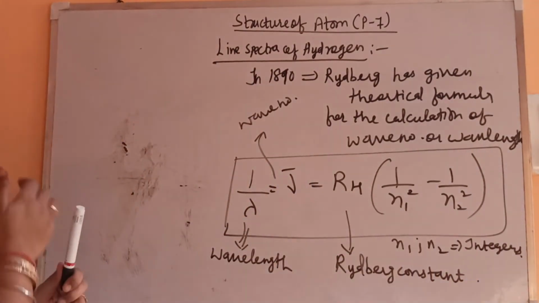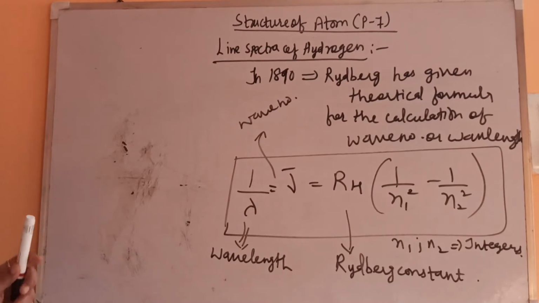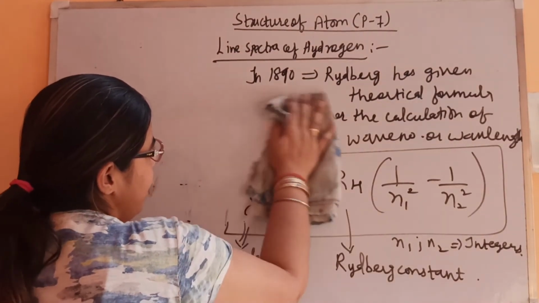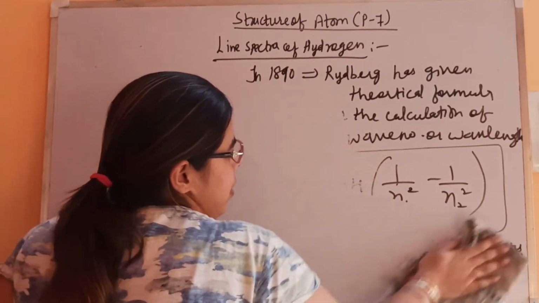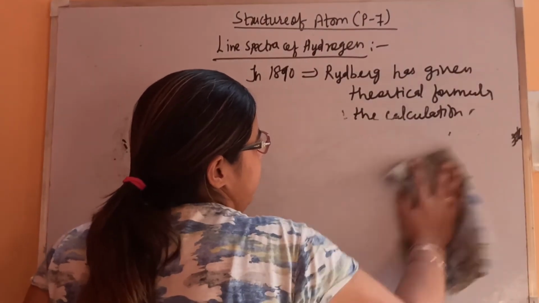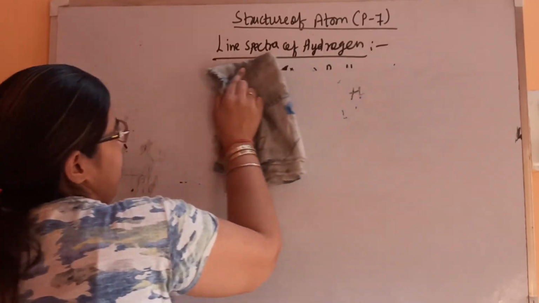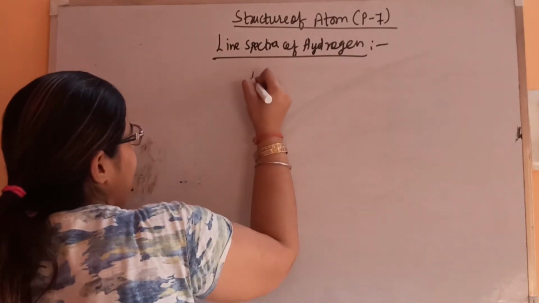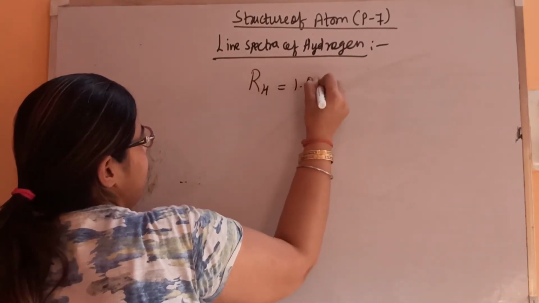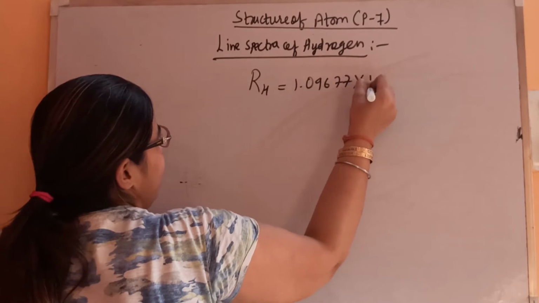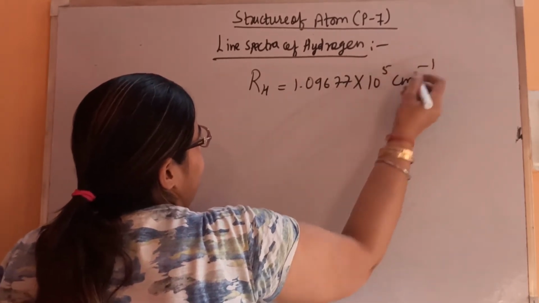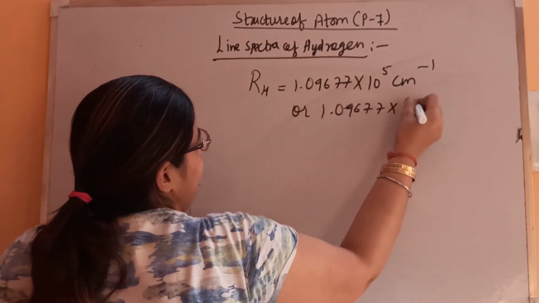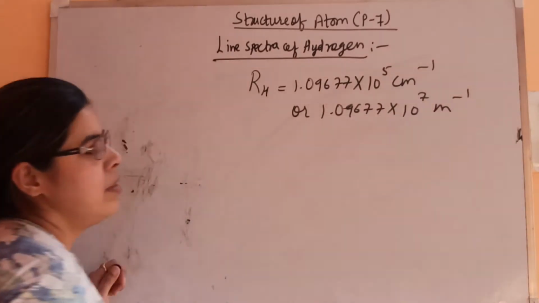Now we'll see the value of the Rydberg constant. It is a constant value. So value of Rydberg constant R_H is 1.09677 × 10^5 cm⁻¹, or in meters, 1.09677 × 10^7 m⁻¹.